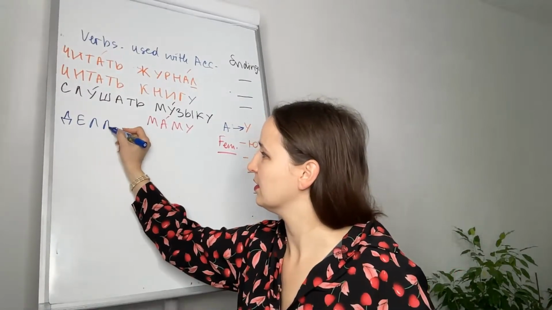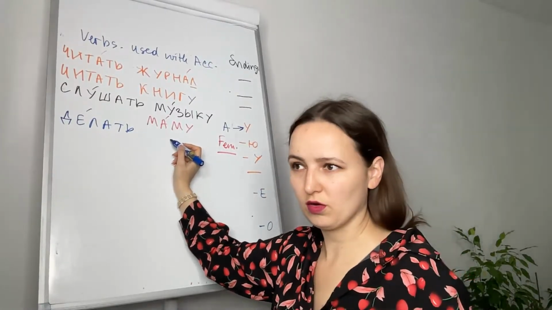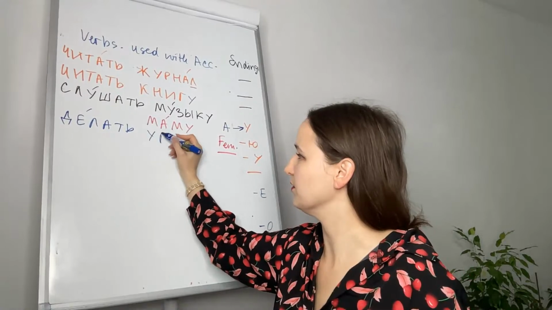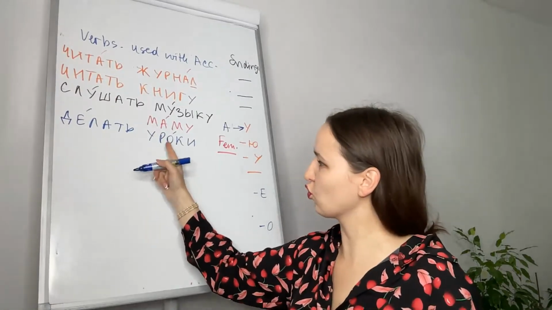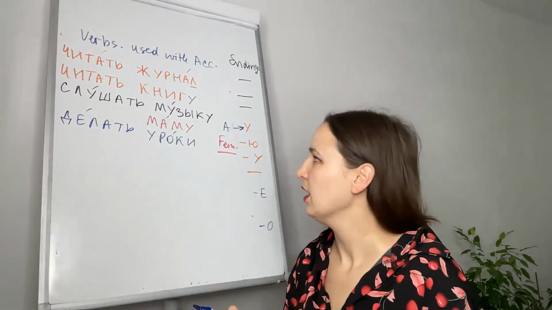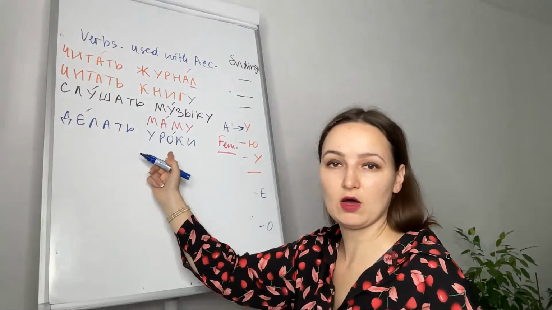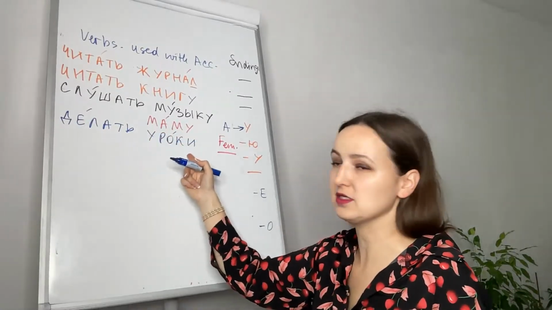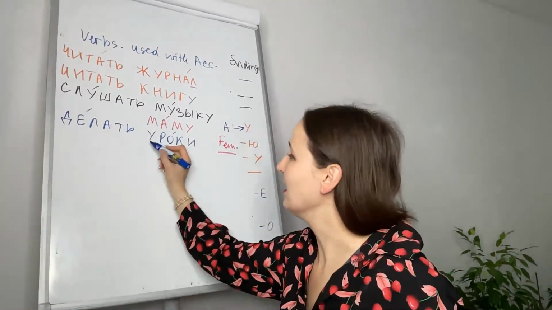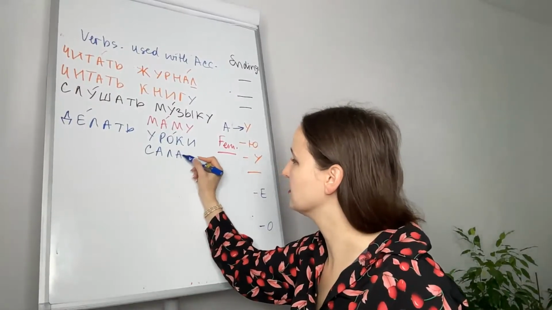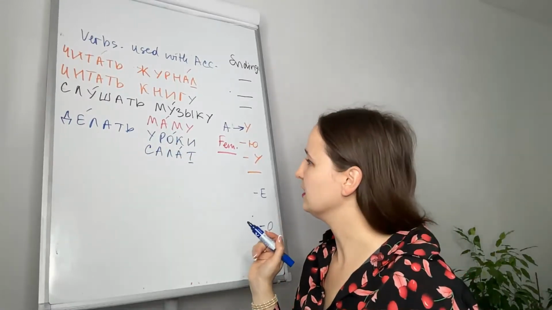Делать, to do. And here, let's, for example, use the noun in plural, like делать уроки. Уроки is homework. Уроки, to do the homework. Делать уроки, plural, homework. And it will remain the same even in accusative. After this verb, the noun will be in accusative, so it will remain the same because it's plural. Делать уроки. Or делать салат. To do a salad. Делать салат. Because it's masculine, it will remain the same. Делать салат.